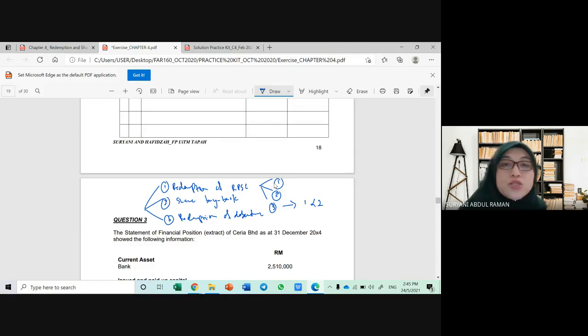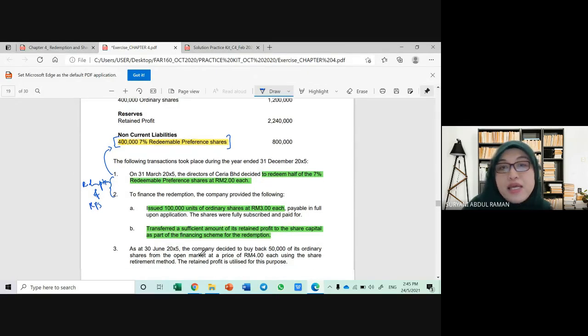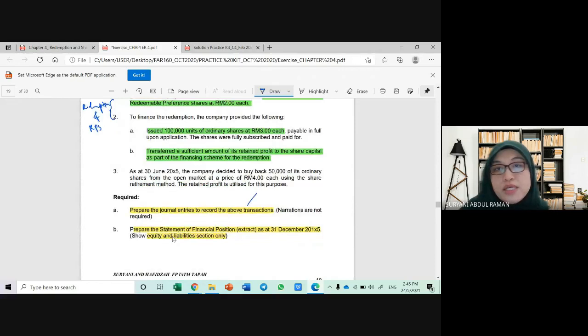So based on this question, we know that we are not using only one single method, but we are using a mixed method where we combine issuing shares and buy out of profit. Okay, so transaction 1 and 2 is regarding the redemption of redeemable preference shares. So we already identified one of the transactions to be recorded here, which is redemption of redeemable preference share.